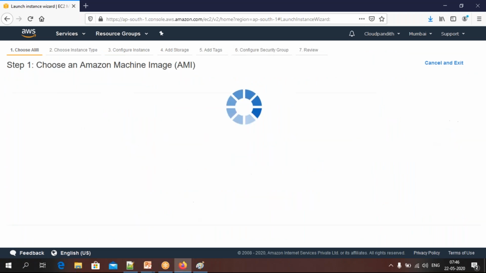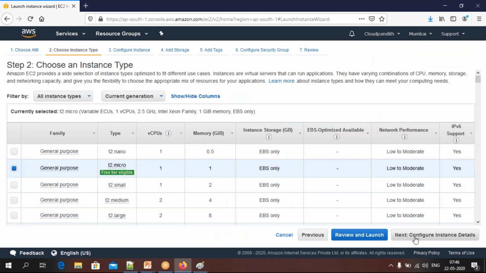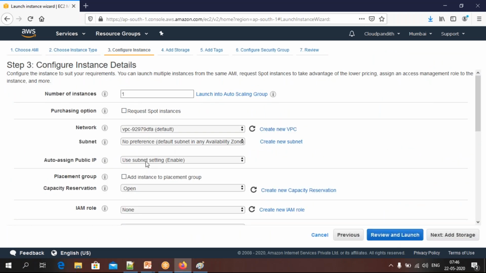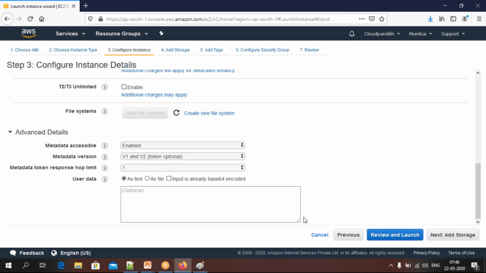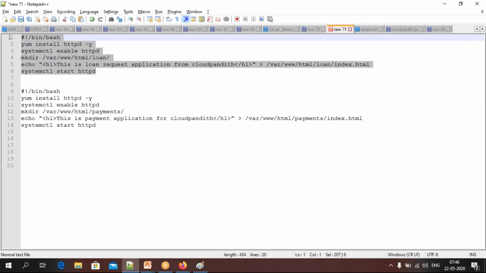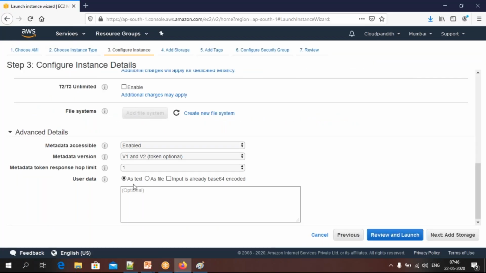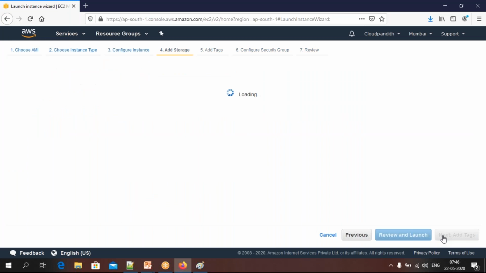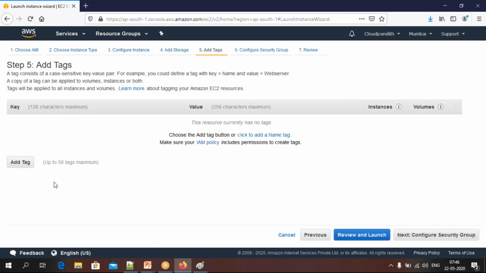So click on this same machine image. T2 micro only, we know all these things. Let me enable the public IP. Come down, I can put the script here so that you don't need to connect to this VM and you don't need to host the application directly. If you put that script here, the application will be hosted automatically. Come here, and now this is the loan application. Put that one here. That's all. Just add storage, you can keep something like that.